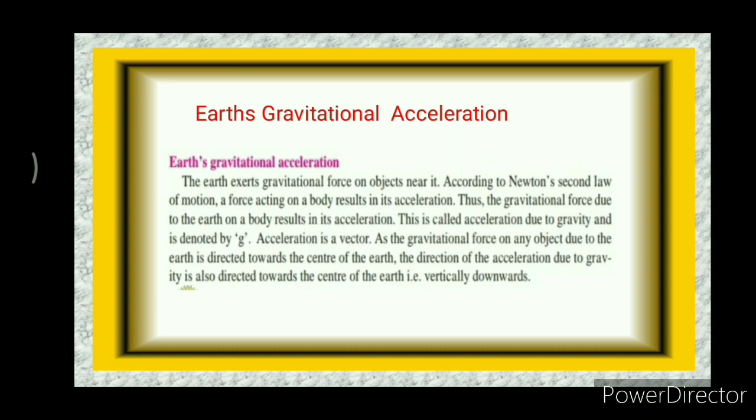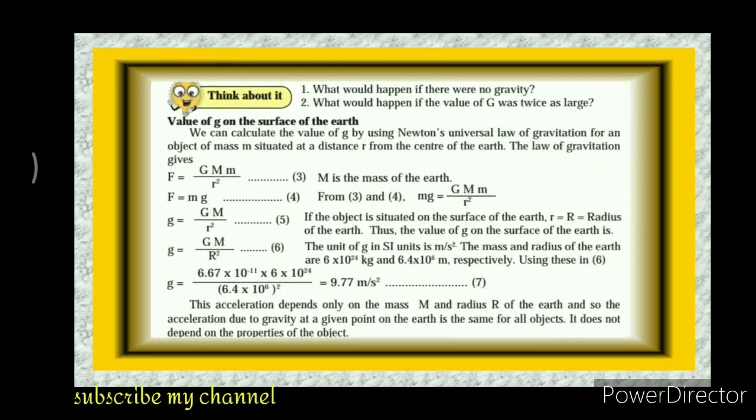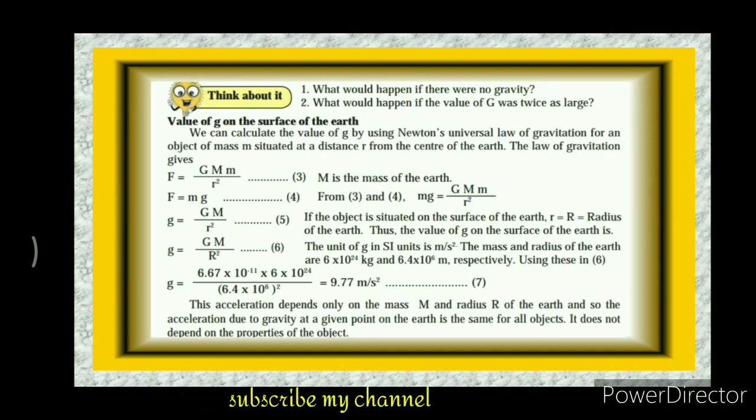Acceleration is a vector. As the gravitational force on an object due to the Earth is directed toward the center of the Earth, the direction of the acceleration due to gravity is also directed towards the center of the Earth, that is, vertically downward. What would happen if there were no gravity? What would happen if the value of g was twice as large?